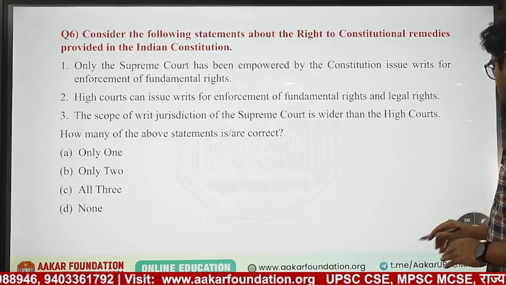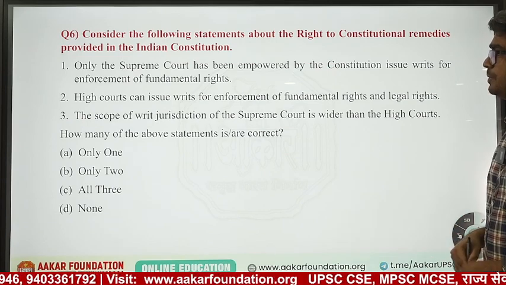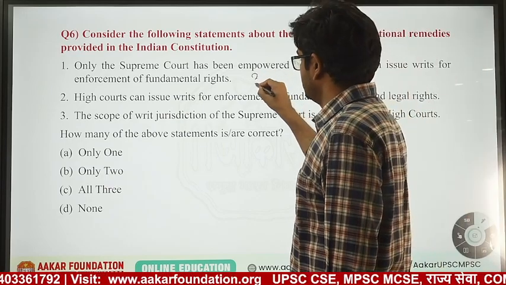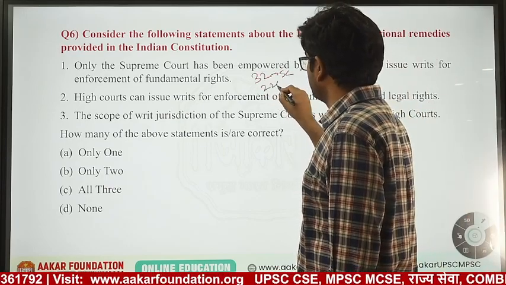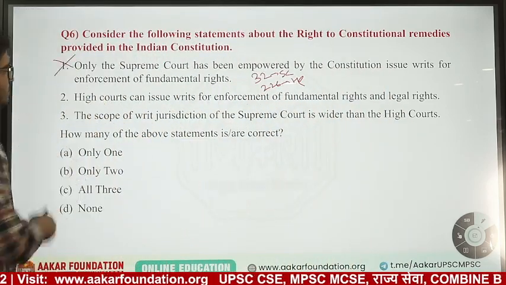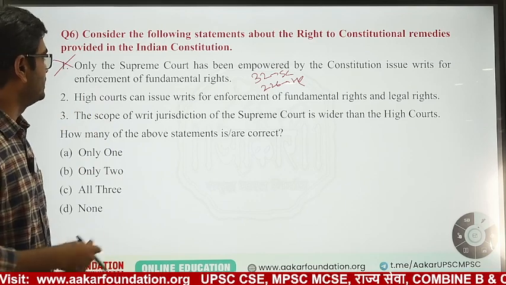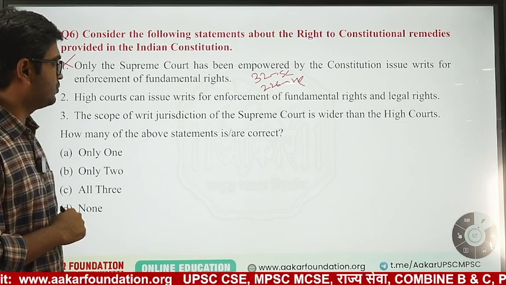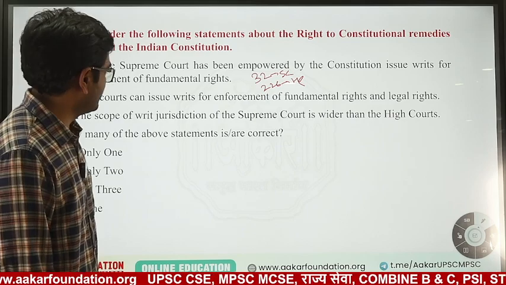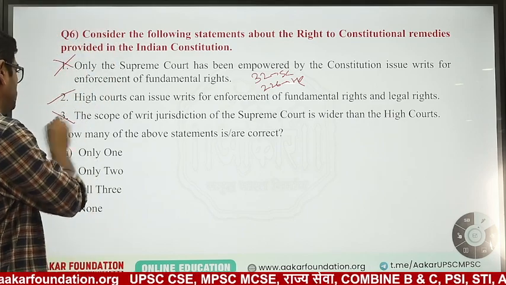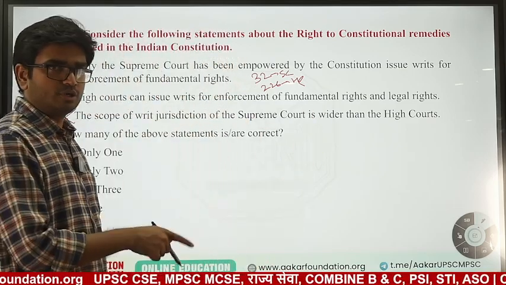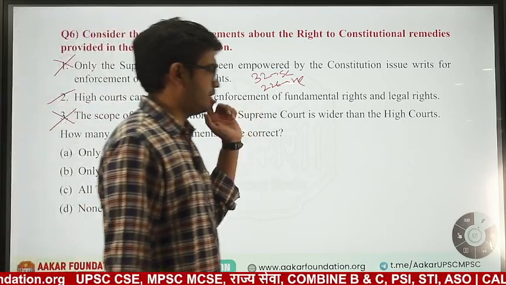Right to constitutional remedies, again Article 32. Only Supreme Court has been empowered by the Constitution to issue writs for enforcement of fundamental rights. Yes, under Article 32 only Supreme Court can, but under Article 226 High Court can also issue writs. So this is wrong. High Courts can issue writs for enforcement of fundamental rights and legal rights. Is the scope of writ jurisdiction of Supreme Court wider than High Court? No. Scope of writ jurisdiction of High Court is wider than Supreme Court. Territorial jurisdiction of Supreme Court is higher, but writ jurisdiction of High Court is higher.